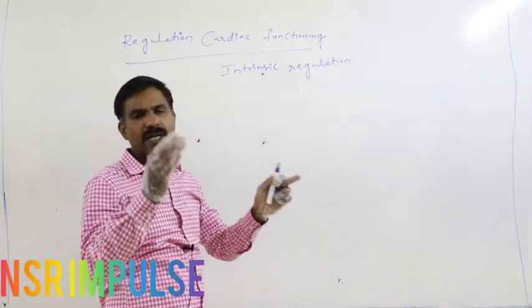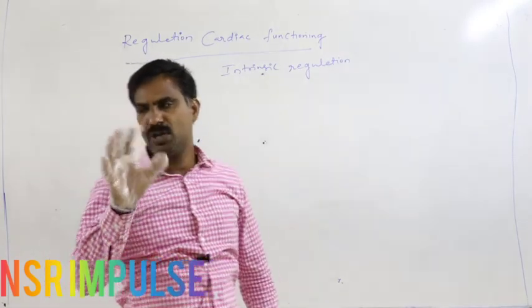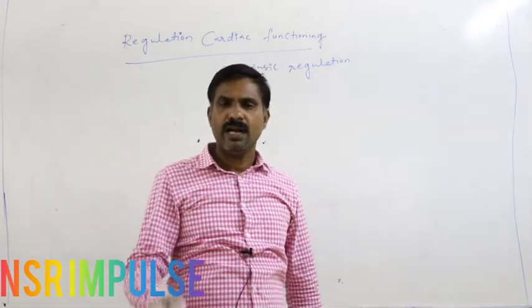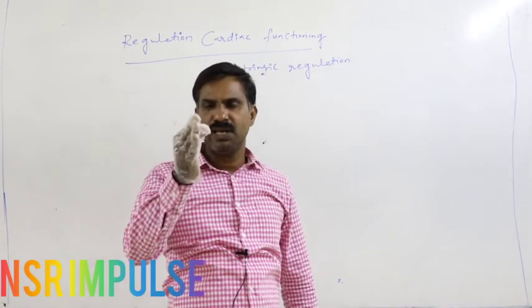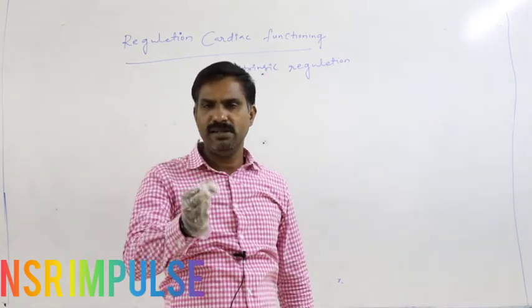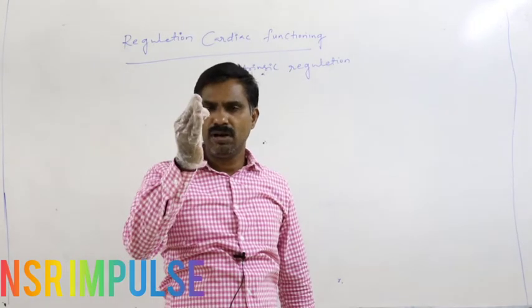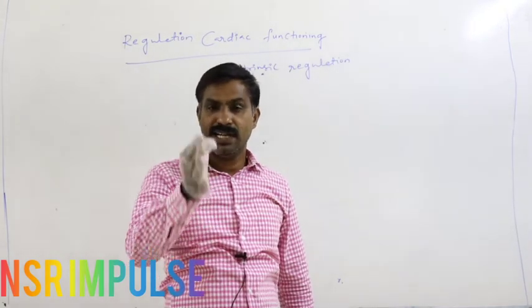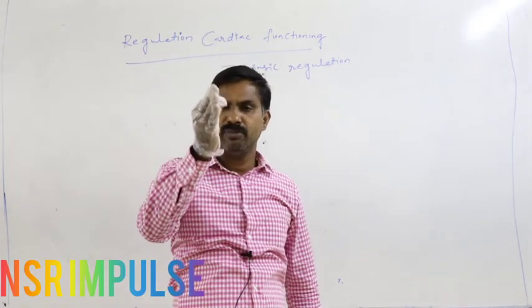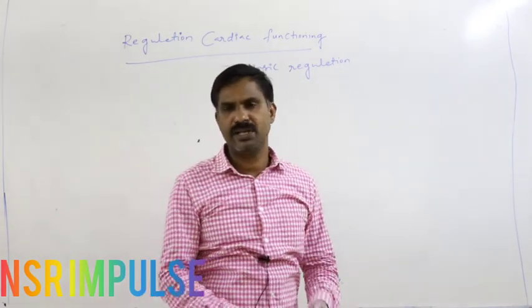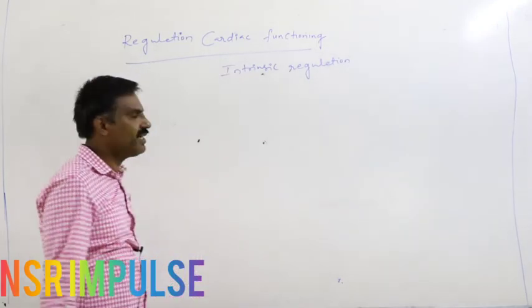Under normal conditions, but not in abnormal conditions, the SA node is responsible for maintaining the normal heartbeat rate itself. It can monitor, regulate, and maintain the normal heartbeat rate. So that is said to be intrinsic regulation.